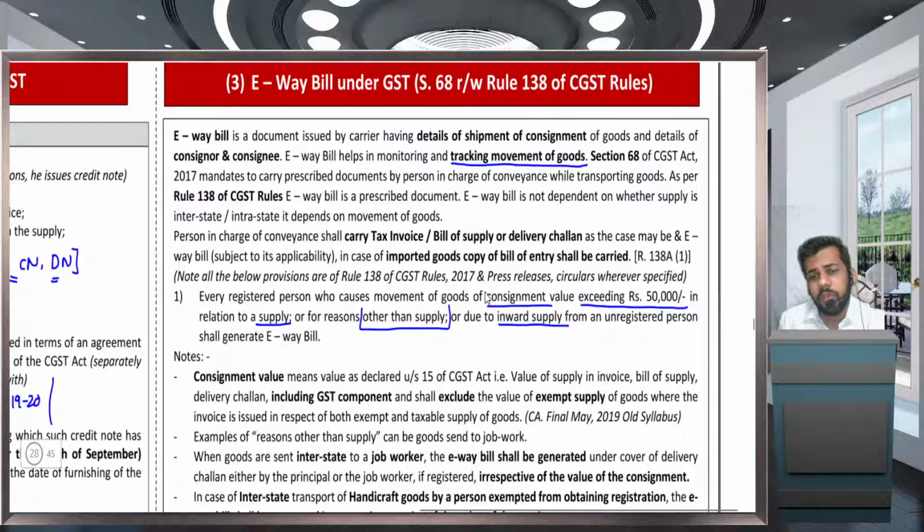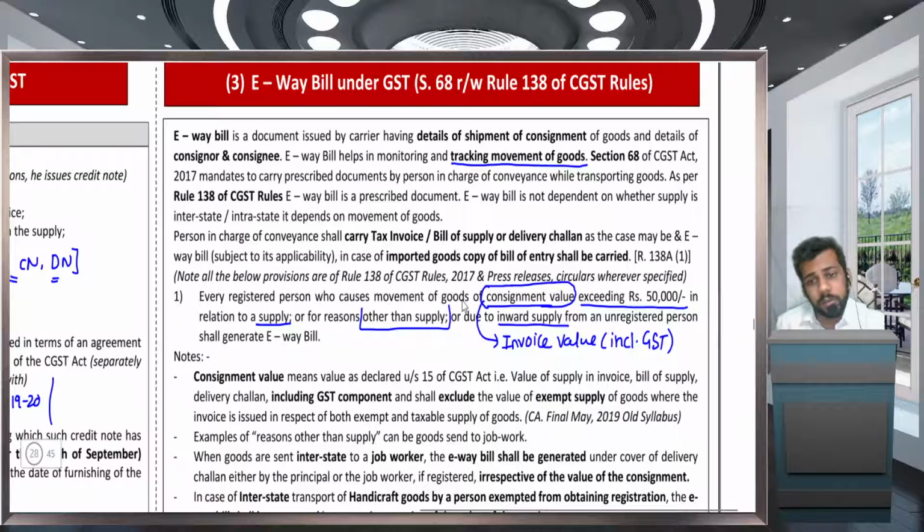What is the meaning of consignment value? Consignment value means the invoice value, including the GST amount. Very important.